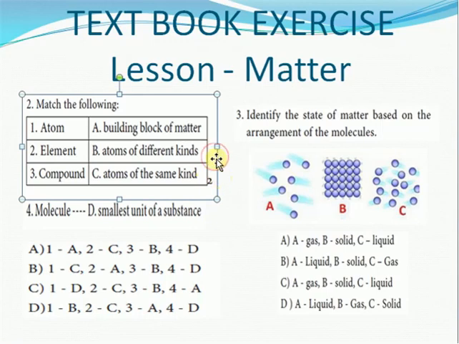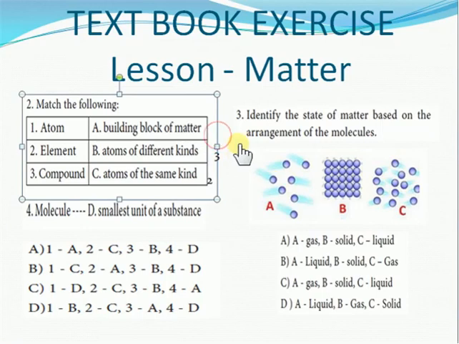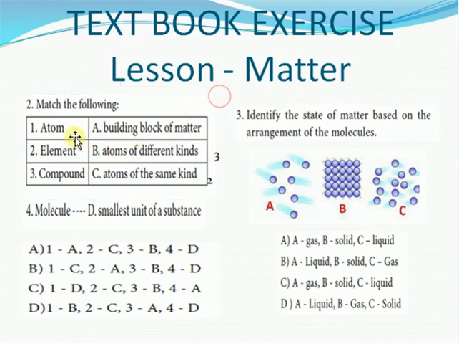Now the next is compound. Compound is made up of atoms of different kind. So this is 3. The next one is atom. Atom we can represent as the smallest unit of a substance. Am I right?